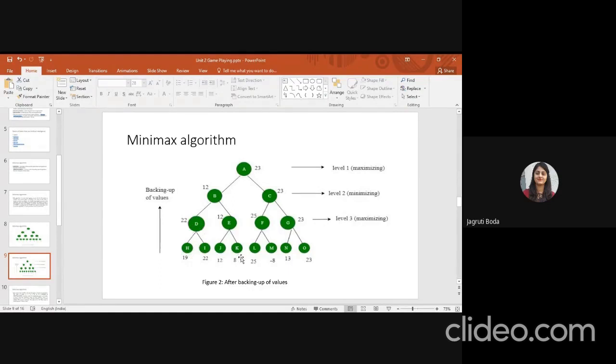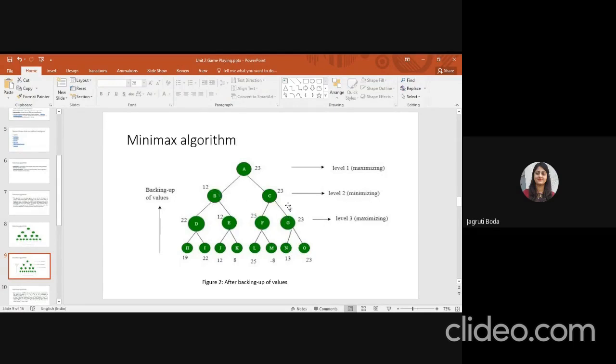12 and 8. Which is the maximum value? 12 is the maximum, so I assign E as 12. Now L and M, which is the maximum? 25 or minus 8. So 25 is the maximum value. And N and O, which is the maximum value? 23. Okay. Now level 2 is a minimizing level.